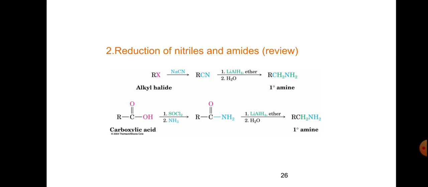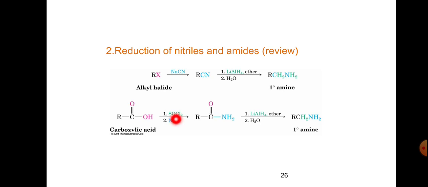And here is another example: the carboxylic acid treated with thionyl chloride and ammonia gives RCONH2, that is amide, acid amide. And this acid amide treated with lithium aluminum hydride in ether and hydrolysis gives RCH2NH2. So this is reduction of nitriles and amides.